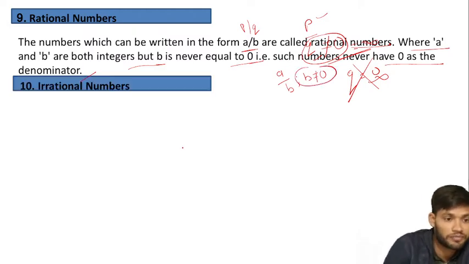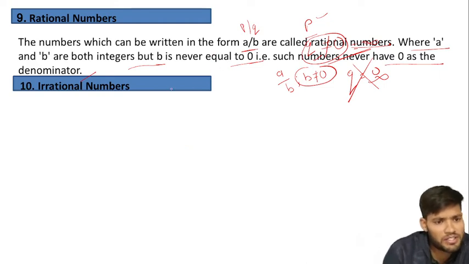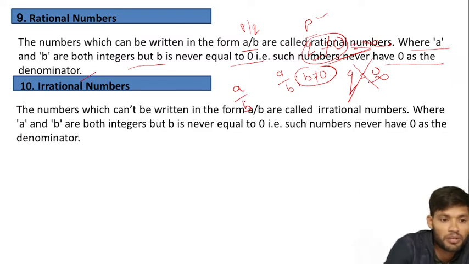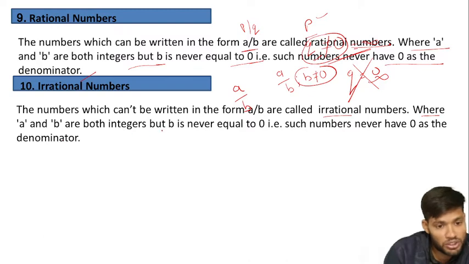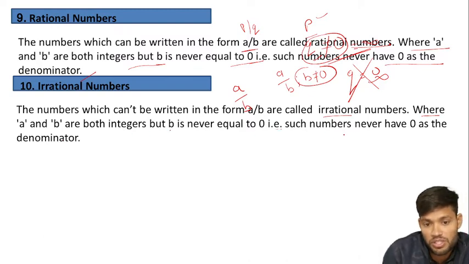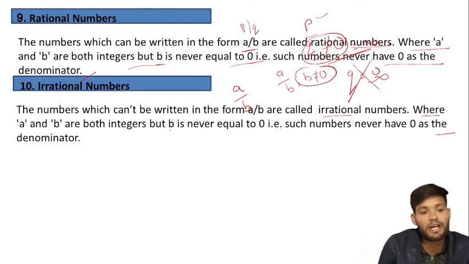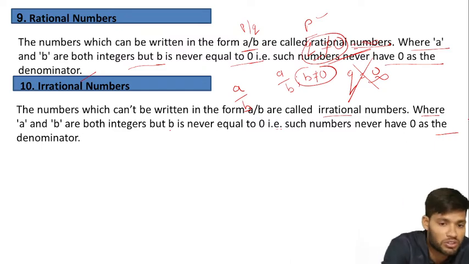Now next, irrational number. It is just the opposite of a rational number. The numbers which can't be written in the form of a by b are called irrational numbers, where a and b are both integers but b is never equal to 0. Such numbers never have 0 as the denominator. There is no importance of that.